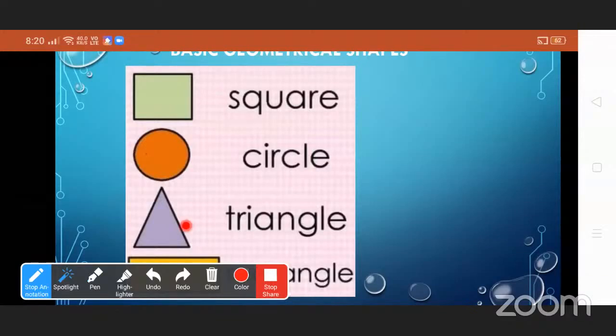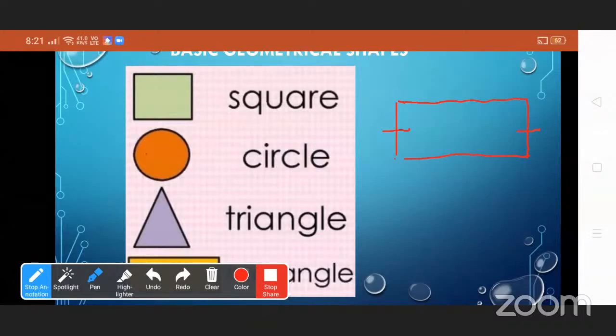Now, here this is triangle. How many sides are there in a triangle? 3. Okay, and the last one is rectangle. Rectangle has how many sides? 4. And the opposite sides are equal. Now see here, these are opposite sides.